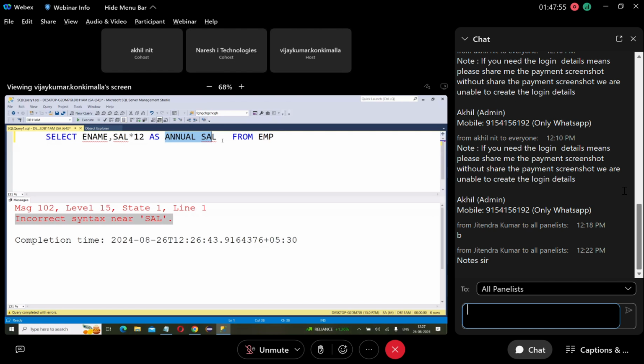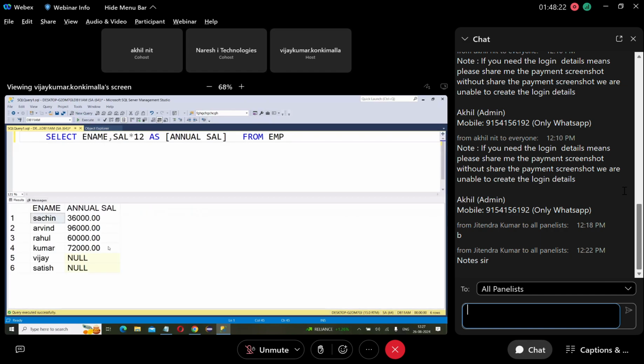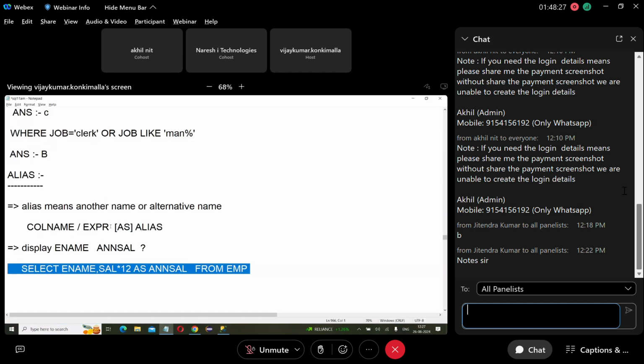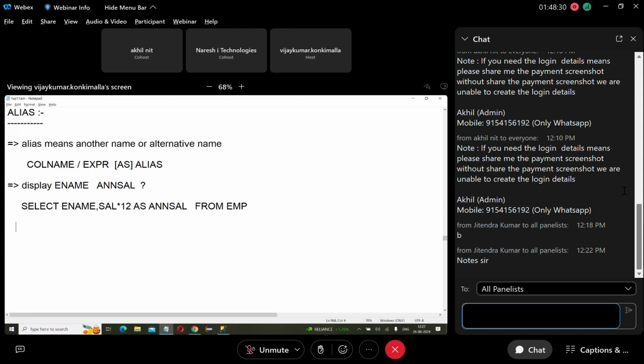So the rules are applicable to any name, not only table names, not only column names. The rules are applied to any name. Yes or no? Here it contains a space, that's why it is giving the error. So when you want this, give it in square brackets. If you give it in square brackets, then it will not check the rules, whether it contains a space or starts with an alphabet. So it is showing the annual salaries. So this query will show names and annual salaries.